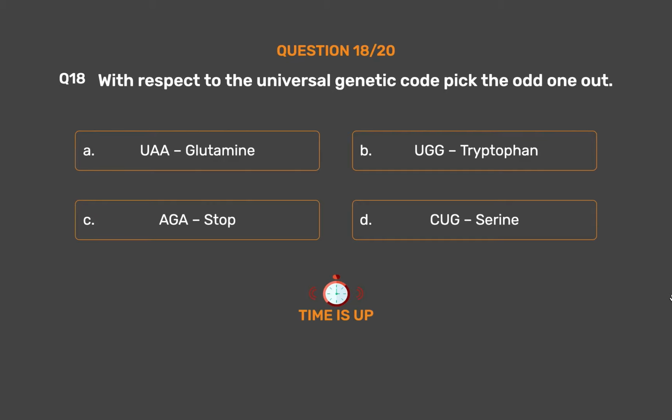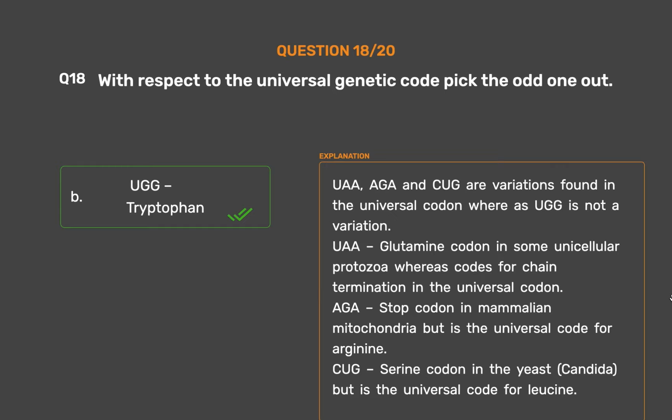The correct answer is option B, UGG, tryptophan. UAA, AGA and CUG are variations found in the universal codon, whereas UGG is not a variation. UAA is a glutamine codon in some unicellular protozoa, whereas it codes for chain termination in the universal code. AGA is a stop codon in mammalian mitochondria but is the universal code for arginine. CUG is a serine codon in the yeast Candida, but is the universal code for leucine.